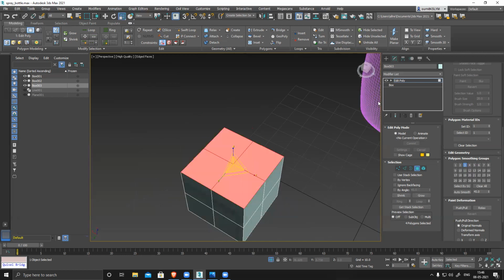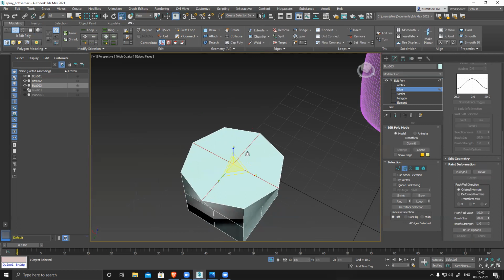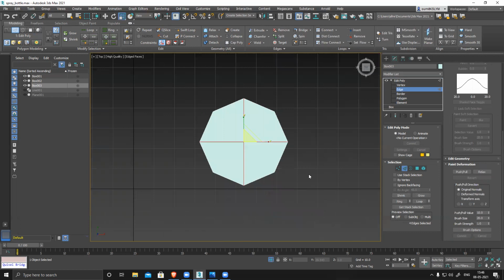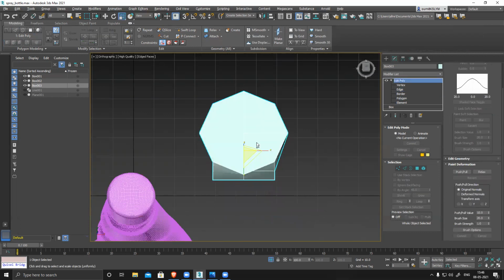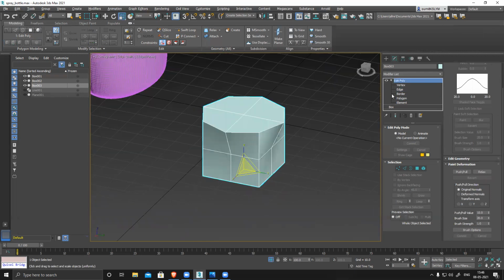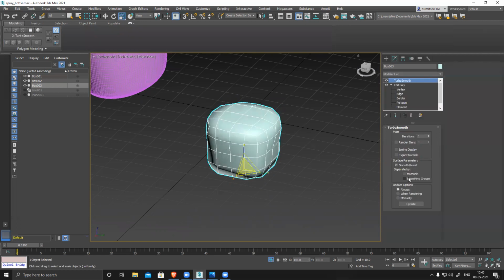So anyways, the way we traditionally do it is select all these four loops and extrude them outside. If you see it from top view, it looks like a circle. In gaming, usually we keep it very simple, a low poly circle. If I want to create this really smooth, I'll apply TurboSmooth.